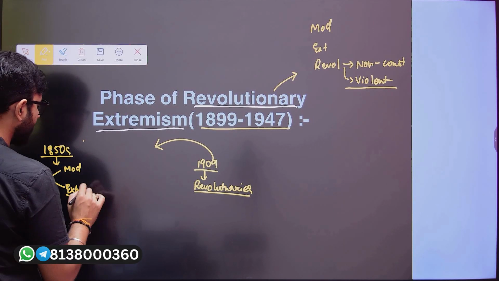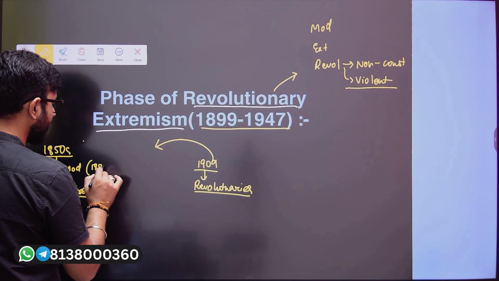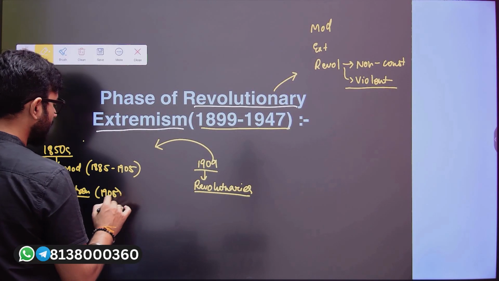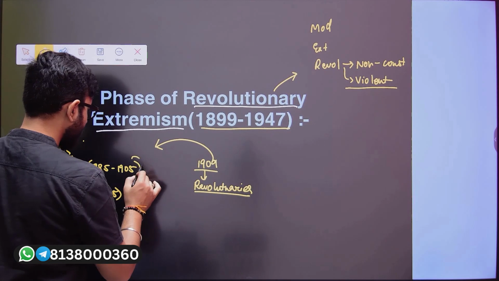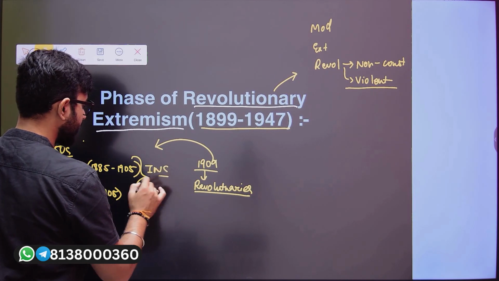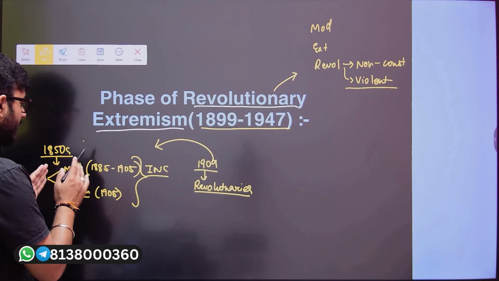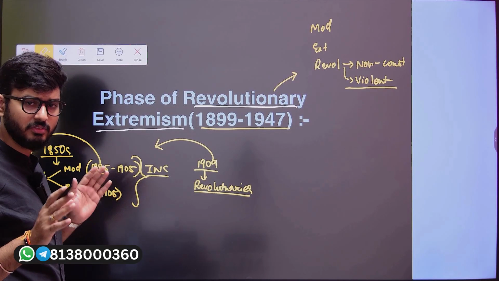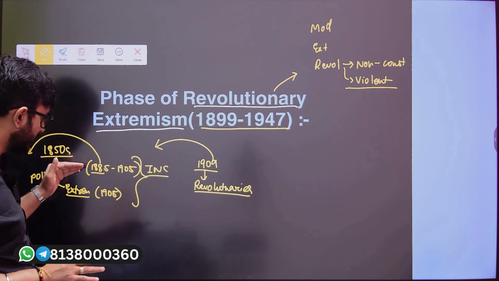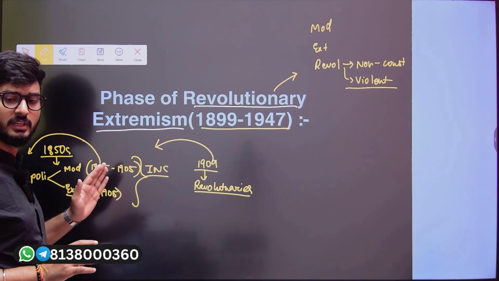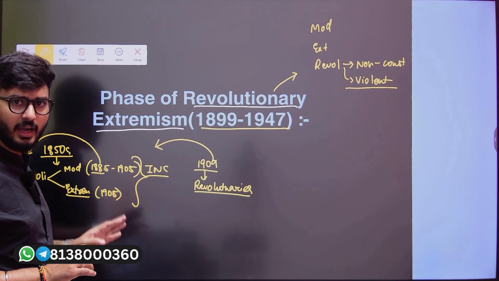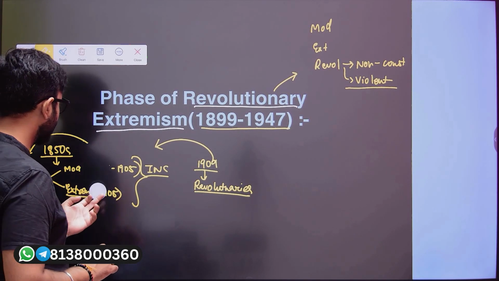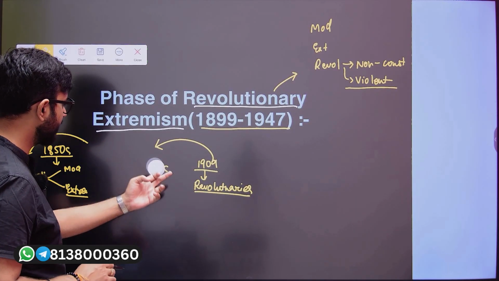We had seen that whenever we talk about extremist and moderate, we had taken the time from 1885 till 1905 and from 1905 onwards. But what did I tell you? That this particular time period was associated with INC. And this does not indicate that prior to 1885 there was no moderate and extremist. Yes, there were moderate and extremist, but we are mentioning this timeline only with the association of nationalism with the INC. So extremist and moderate, they were there even during the 1850s, 1860s.